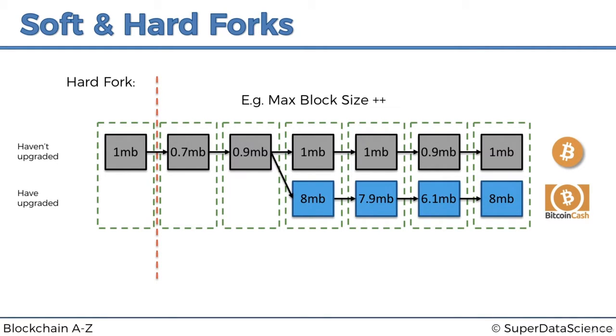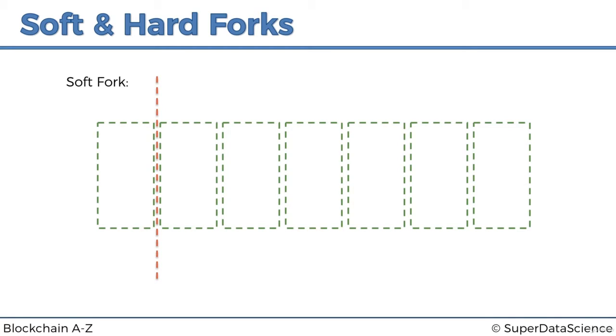Now let's have a look at a soft fork. Soft fork example. Again, here we're going to have haven't upgraded on the top and have upgraded. And as you can see, the names are a bit different. So here it's haven't upgraded yet and have already upgraded. And that shows that eventually in a soft fork, all miners will be forced to upgrade. So in a soft fork, you generally don't have a split of the network, a split of the chains. This is just going to be one chain, and eventually all miners will go here.